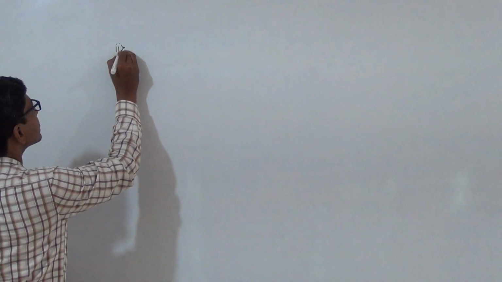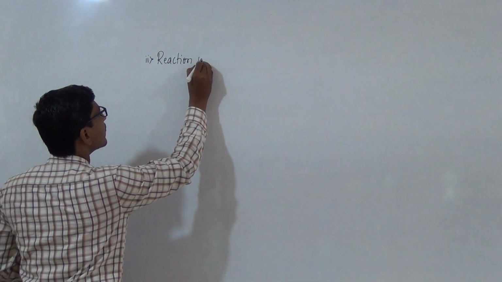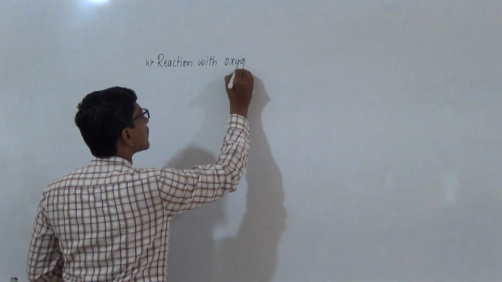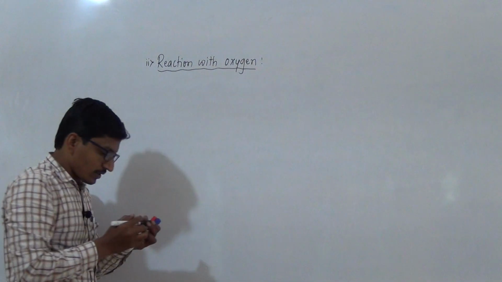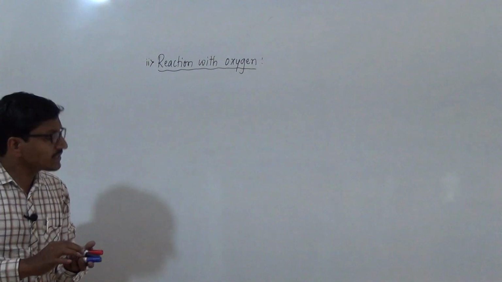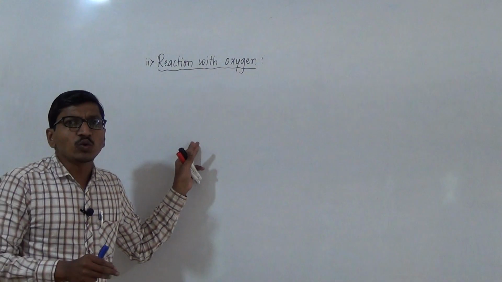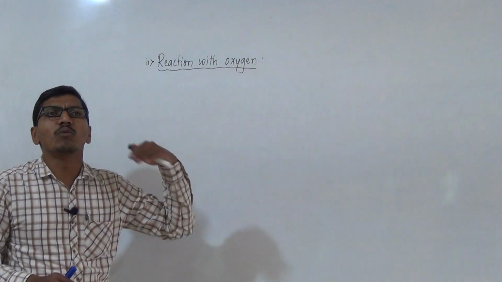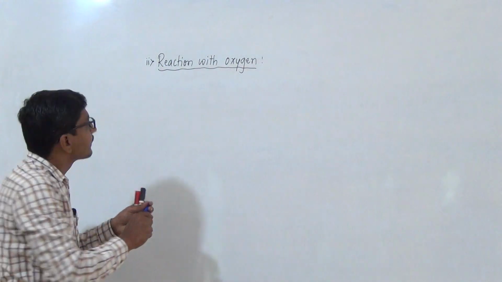Second one is reaction with oxygen. Reaction with non-metal, first one is hydrogen and second one is reaction with oxygen. Dinitrogen reacts with oxygen at very high temperature, about 2000 Kelvin, to form nitric oxide.